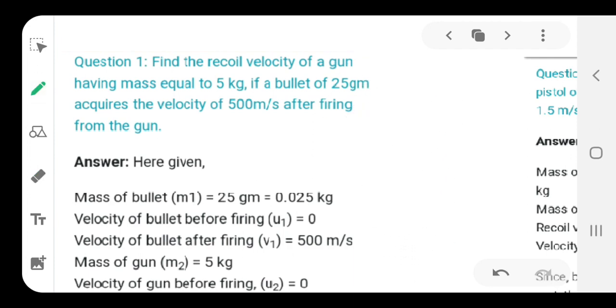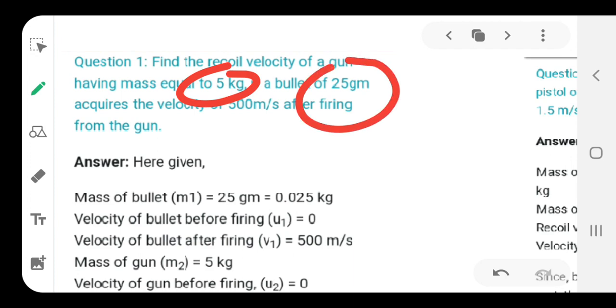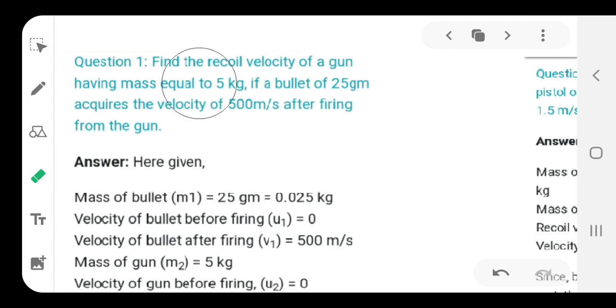The gun has a mass of 5 kilograms and the bullet mass is 25 grams, and the velocity it acquires after firing is 500 meters per second. They are asking you to find the recoil velocity of the gun, that is, how much the gun will be pushed back. Here, make sure the units are clear.